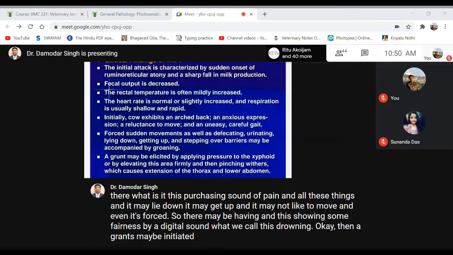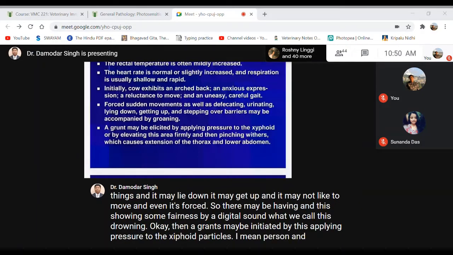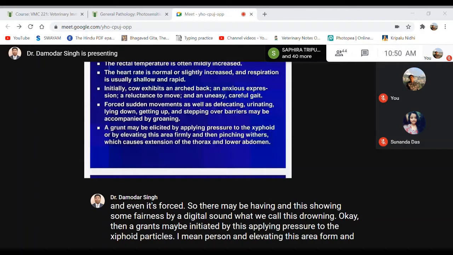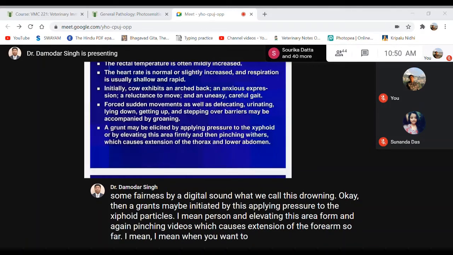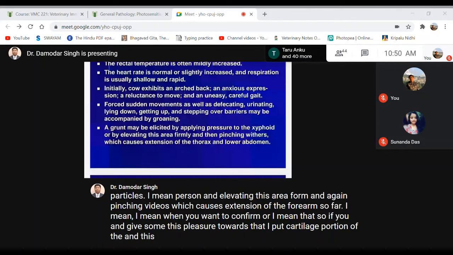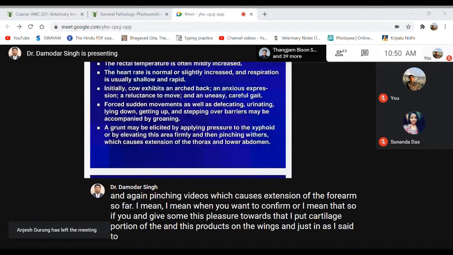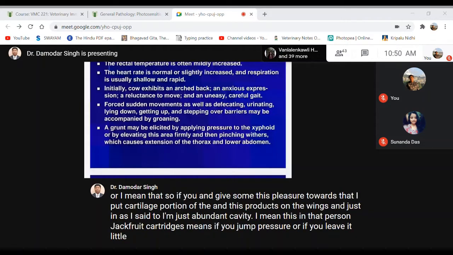So when you want to confirm, if you give some pressure towards the xiphoid cartilage portion, adjacent to the thorax and the abdominal cavity, or if you elevate this area very firmly, there may be a little extension of the thoracic wall and the lower portion of the abdomen. This is another sign or indication.